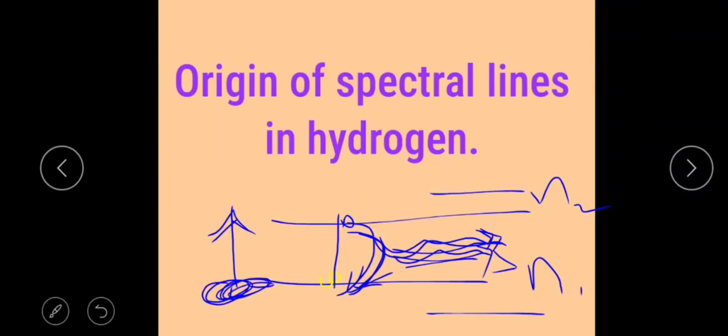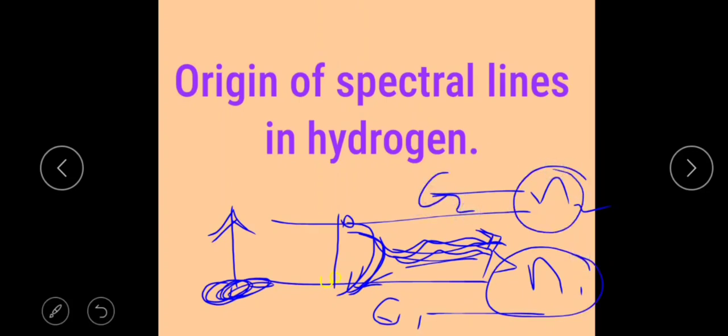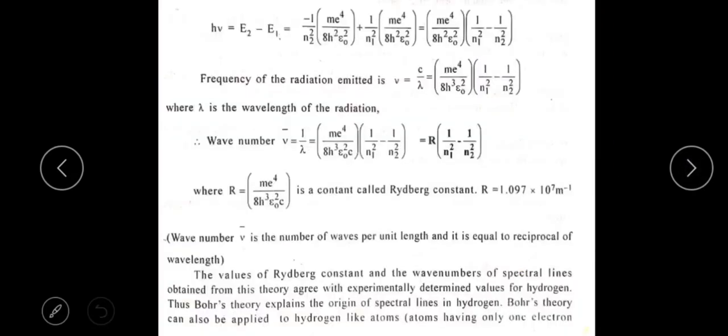Here E1 is the energy in the n1 state and E2 is the energy in the n2 state. Then the energy difference between these two states is given by h nu equal to E2 minus E1.